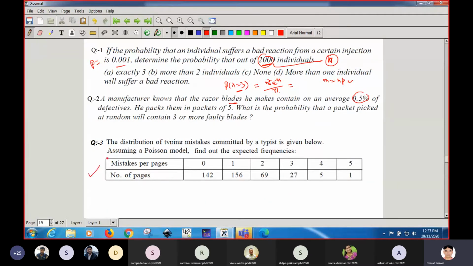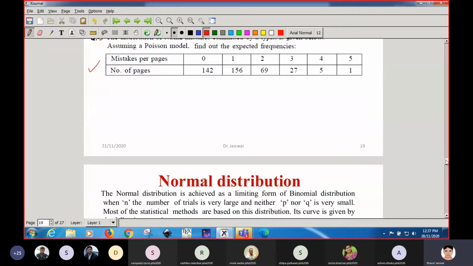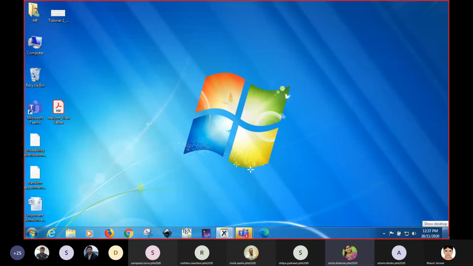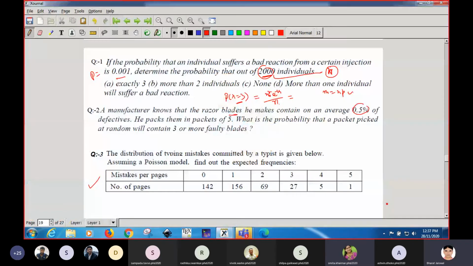You can fit the distribution also. Any doubt in this? Any question that you want before we jump into the normal distribution, dear students? Sir, in question 1, this one. How to find out more than one individual? Oh, more than one individual.